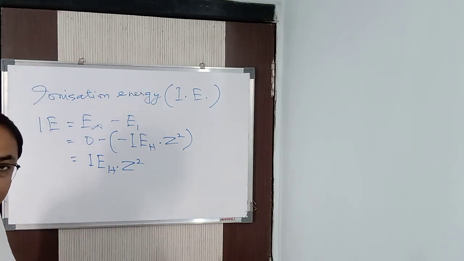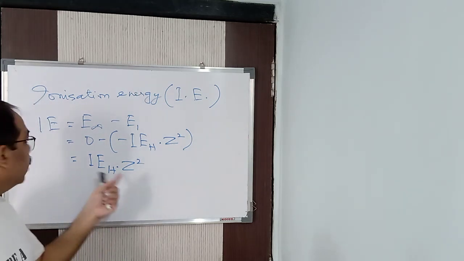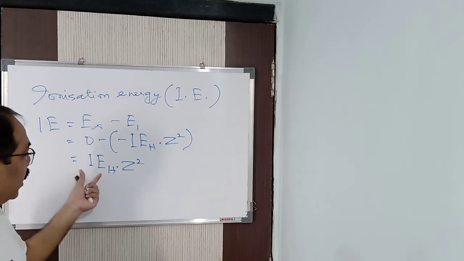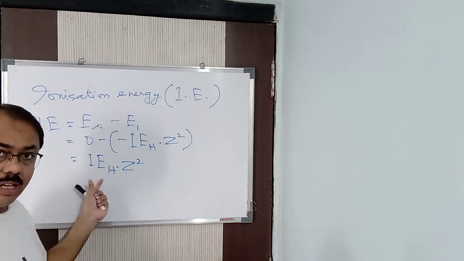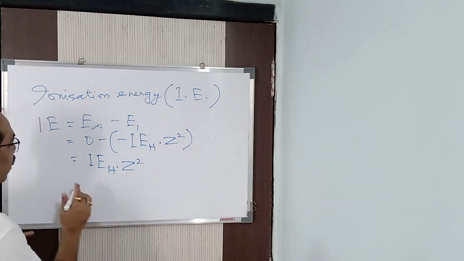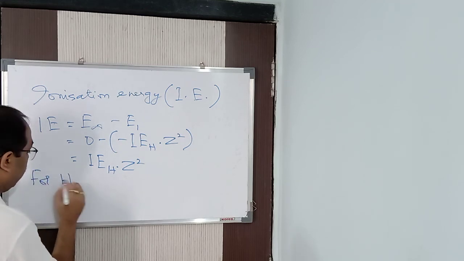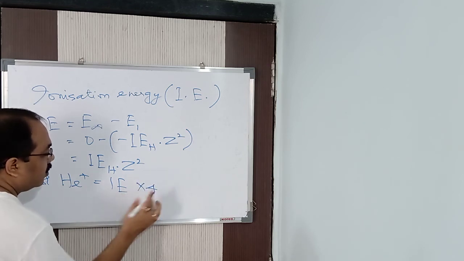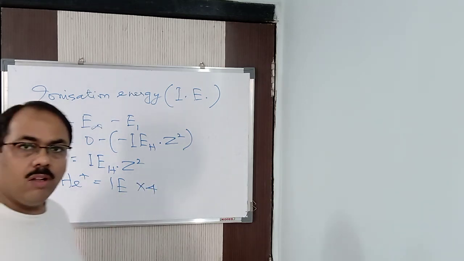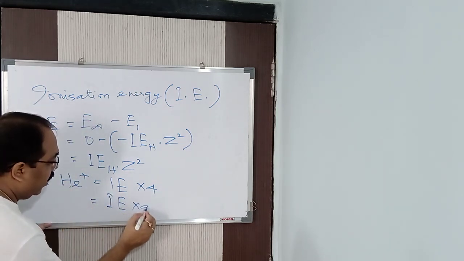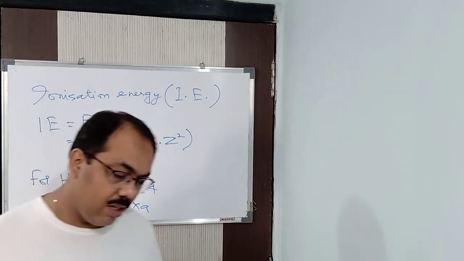So for the ionization energy, IE_H is the value I told you, into Z square. For helium, the value of Z will be 2, so 2 square. For lithium, Z will be 3, so 3 square. For the He plus ion, it will be IE_H into 2 square. Did you get it now? So for He plus it will be IE into 4. For Li2 plus, it will be IE into 9, because Z is 3, so 3 square is 9. In this way you will get it.